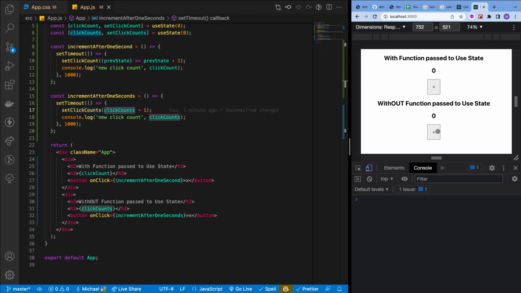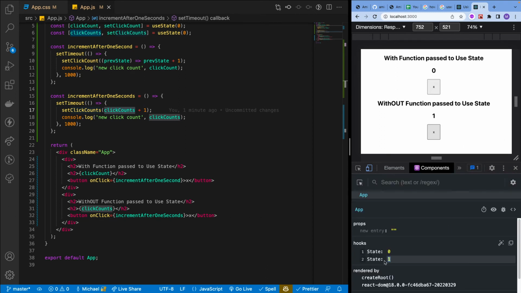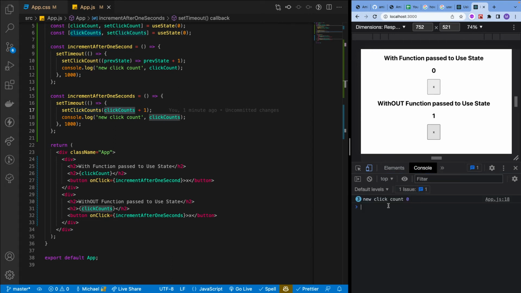So, I'll just demonstrate that. You can see I clicked it 3 times in the matter of 1 second, but we're seeing the number 1 here. So I did click increment after 1 second, and this value should be 3 on the page. And we can see if we go to our components, state is 1, right? It is not 3, but I did click it 3 times.